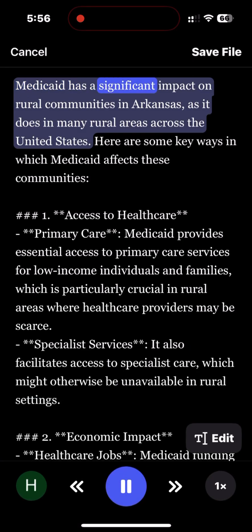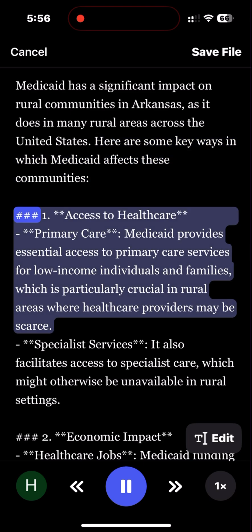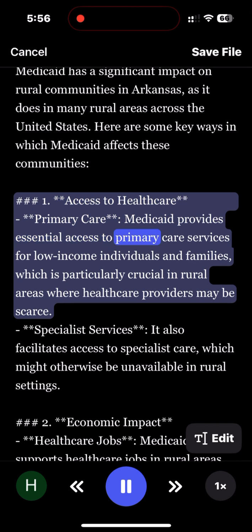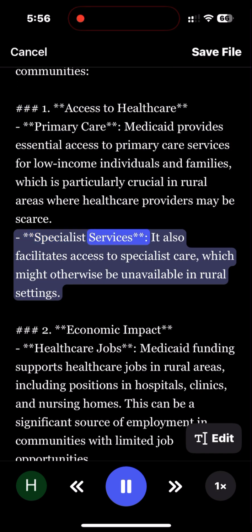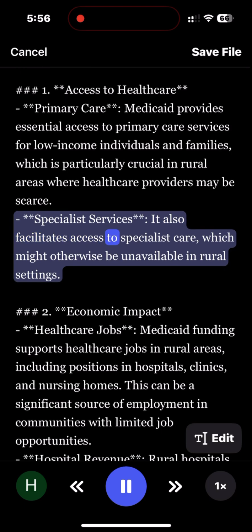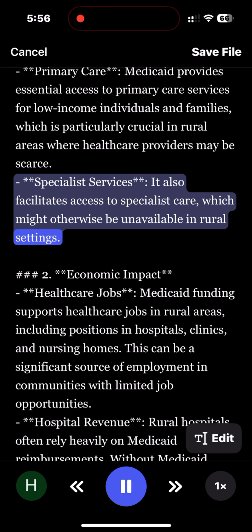Medicaid has a significant impact on rural communities in Arkansas, as it does in many rural areas across the United States. Here are some key ways in which Medicaid affects these communities. Number 1, access to health care. Primary care: Medicaid provides essential access to primary care services that may be scarce. Specialist services: it also facilitates access to specialist care, which might otherwise be unavailable in rural settings.